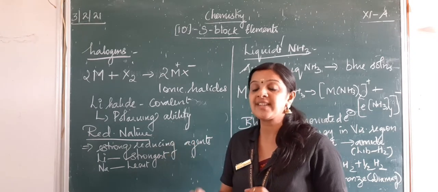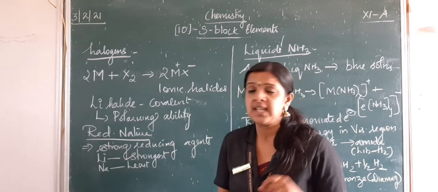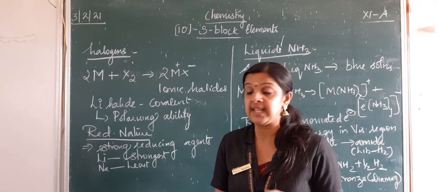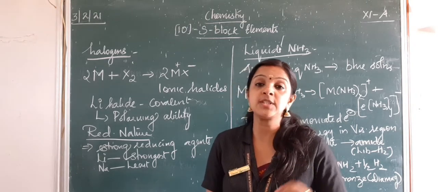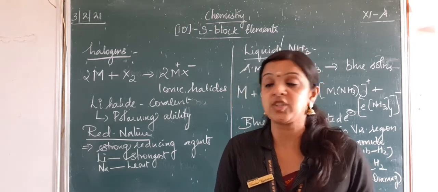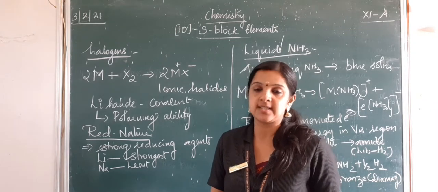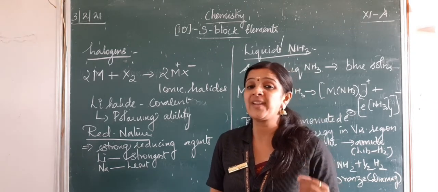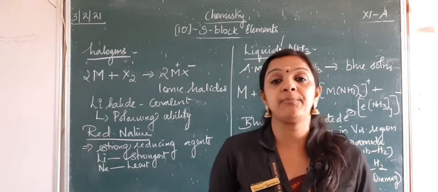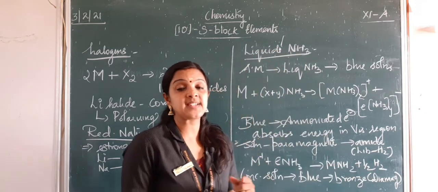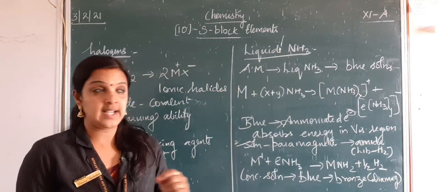Now if you see the reducing property of alkali metals, they are very powerful reducing agents, out of which lithium is the most powerful reducing agent, sodium being the least. Again, it is due to the very high hydration enthalpy of lithium, which makes it a strong reducing agent.